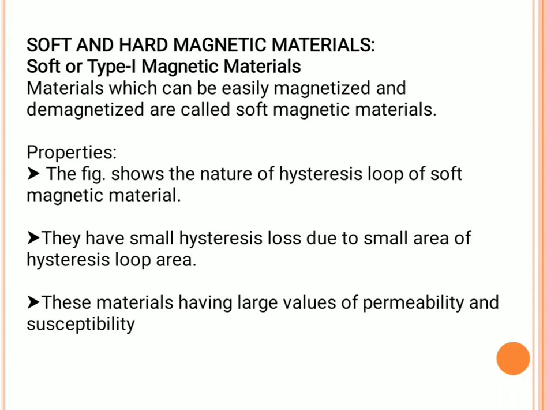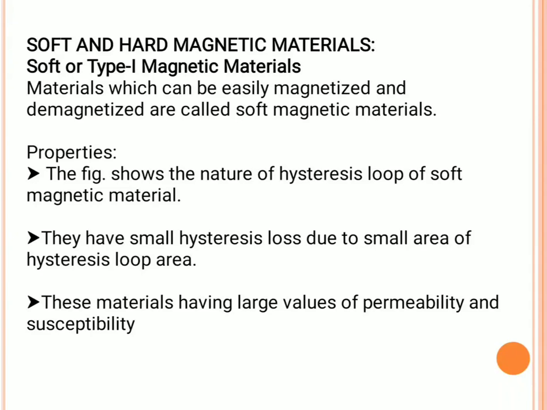Examples for soft magnetic materials are silicon steel, wrought iron, nickel iron alloys, and soft ferrite, etc. Both ferromagnetic and ferrimagnetic materials are classified as either soft or hard, depending upon their hysteresis characteristics.